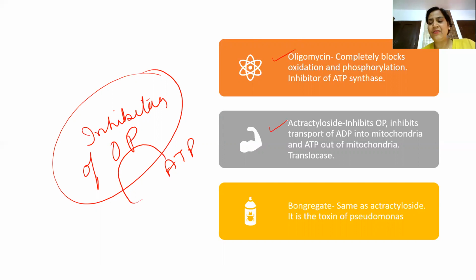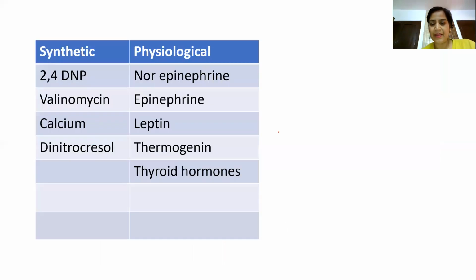Atractyloside is another, which inhibits the transport of ADP into mitochondria and ATP. Basically, it inhibits the translocation. And then bongkrekic acid, it is same as atractyloside, it is the toxin of Pseudomonas. So these are inhibitors and these are uncouplers. This question has been asked in ZIPMER. Physiological uncoupler, this question I have discussed in my previous video also. So again, this is a very important slide.